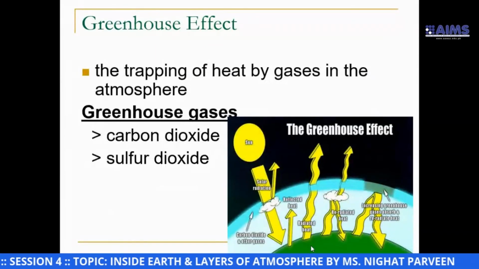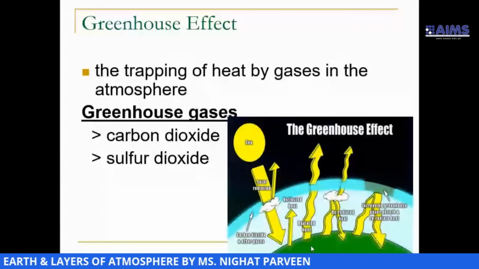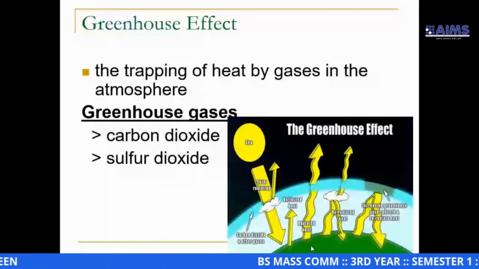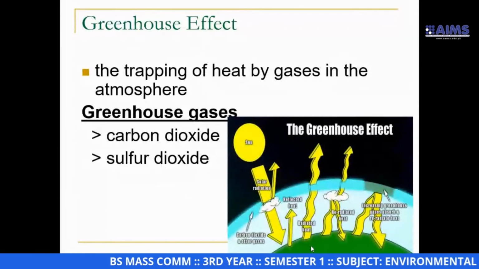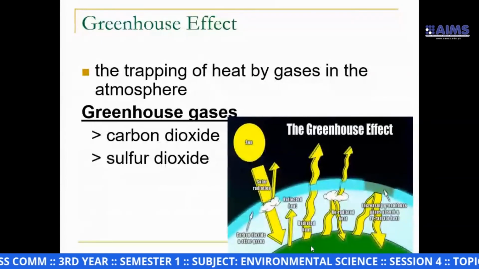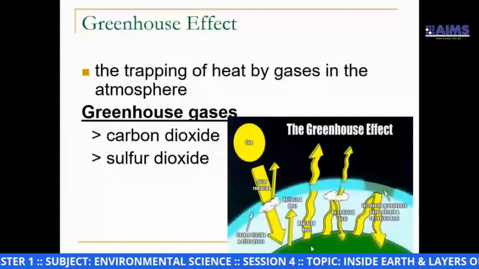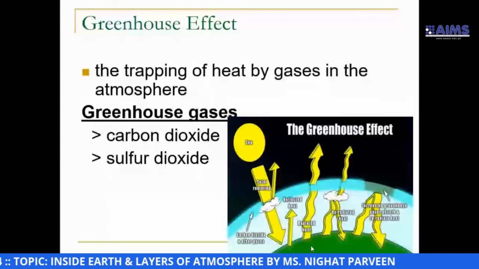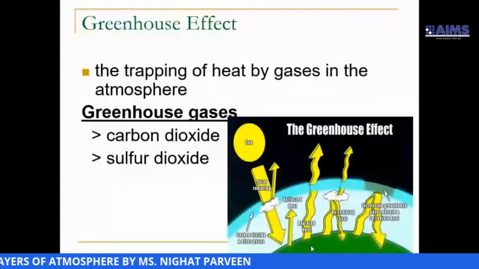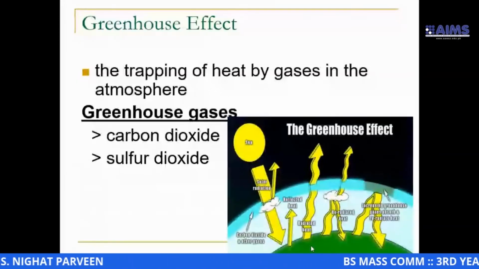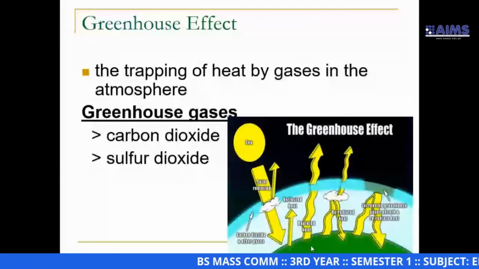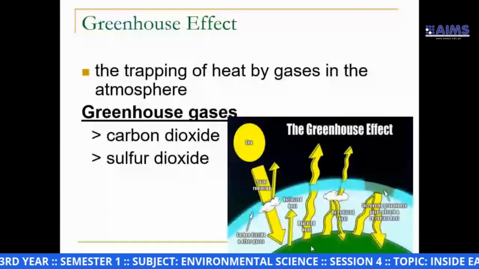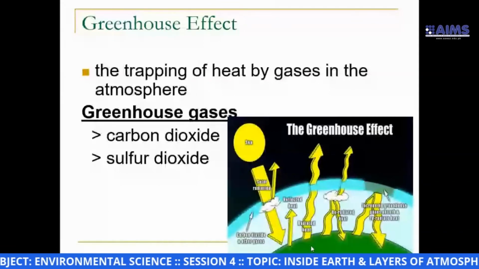And next, after carbon dioxide, we have another gas that is also included in greenhouse gases, and that gas is sulfur dioxide. Sulfur dioxide is also an emission of industry, and it not only causes the greenhouse effect, but is also the cause of acid rain that can bring huge destruction.